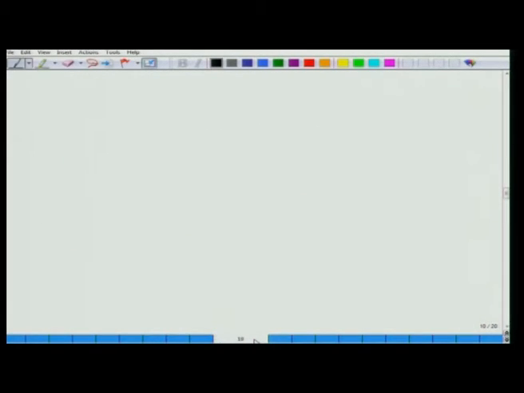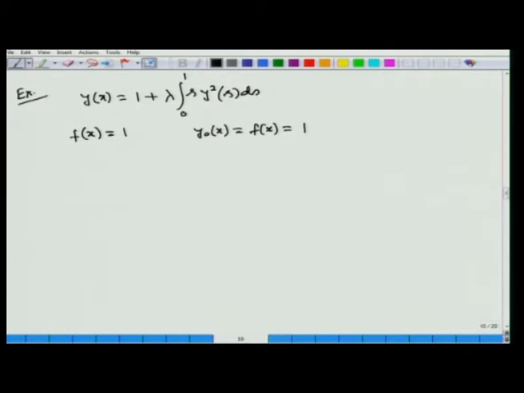And here we are going to solve the same example that we first considered, which we have solved using the direct computation method, and that is the equation y(x) is equal to 1 plus lambda integral 0 to 1 s of y²(s) ds. So, here f(x) equal to 1. So, using the formula y0(x) equal to f(x), we can find y0(x) equal to 1.